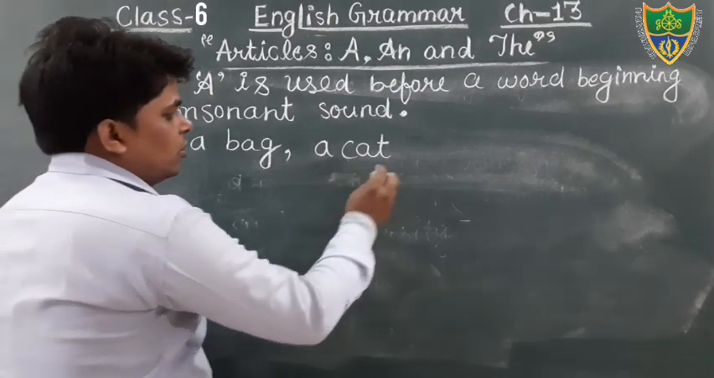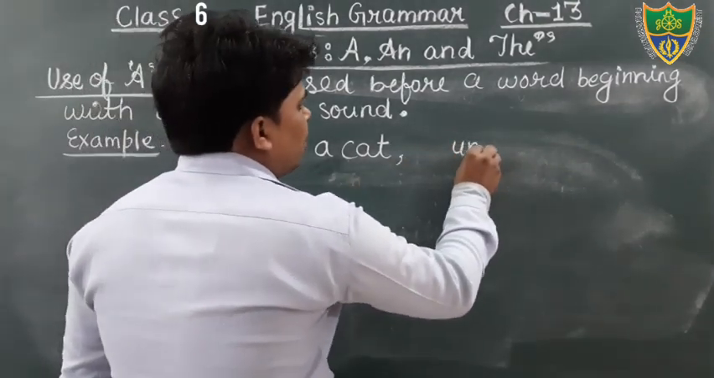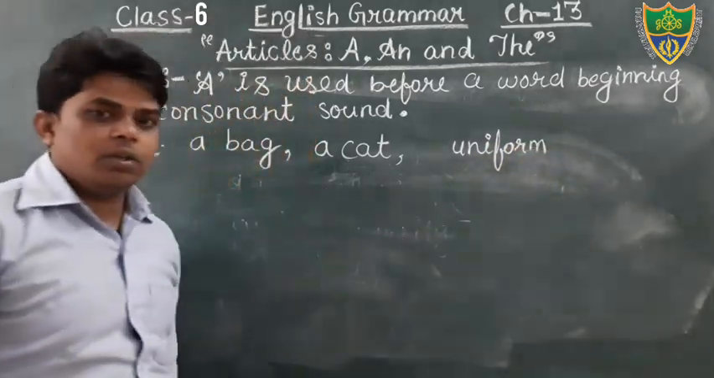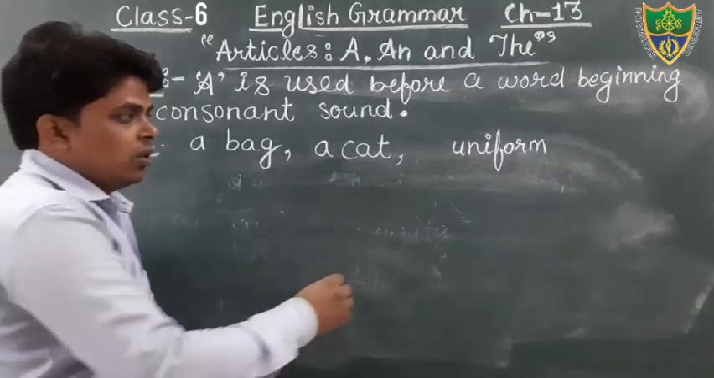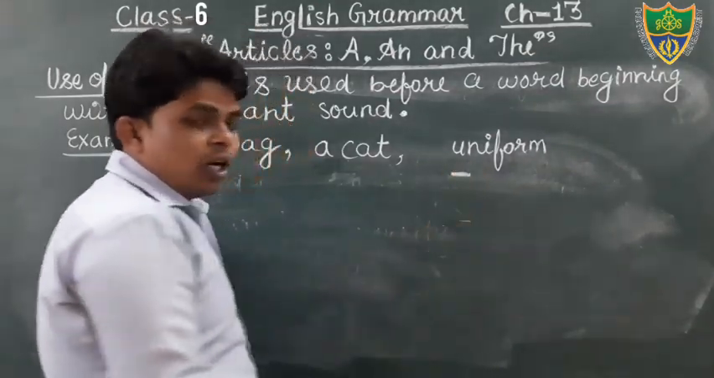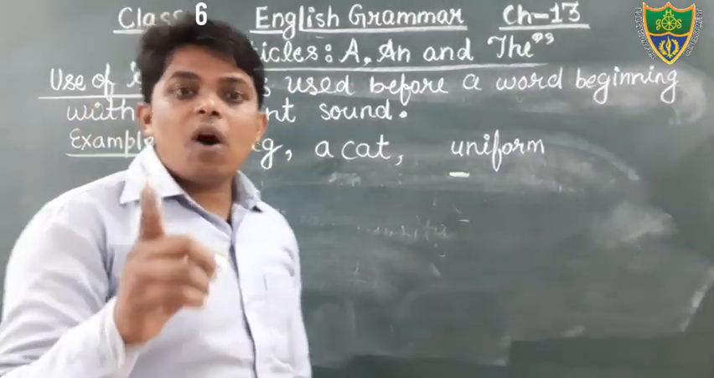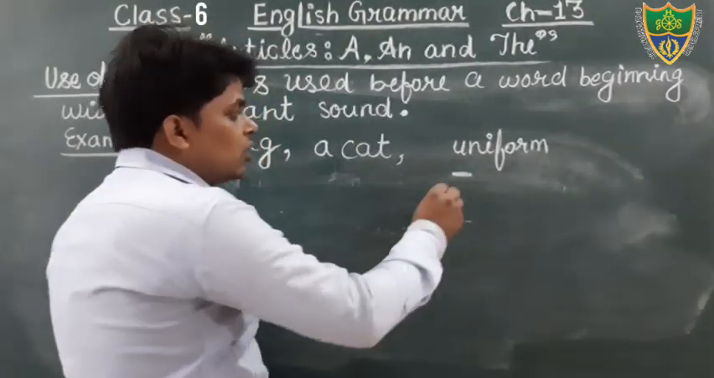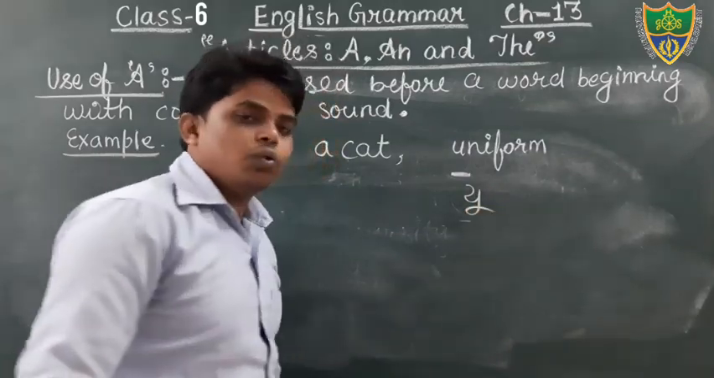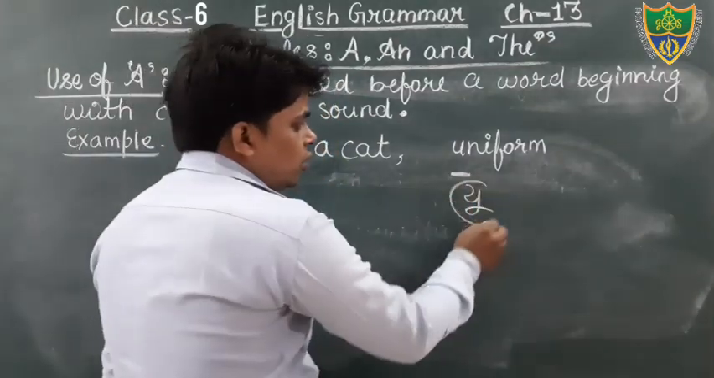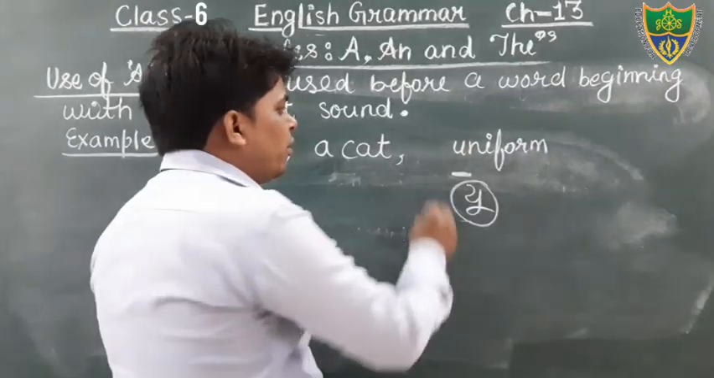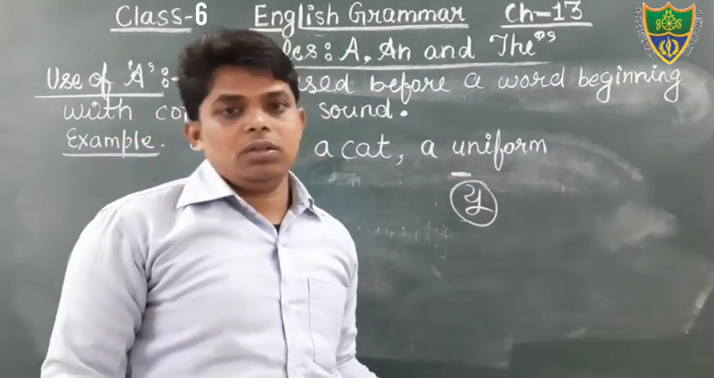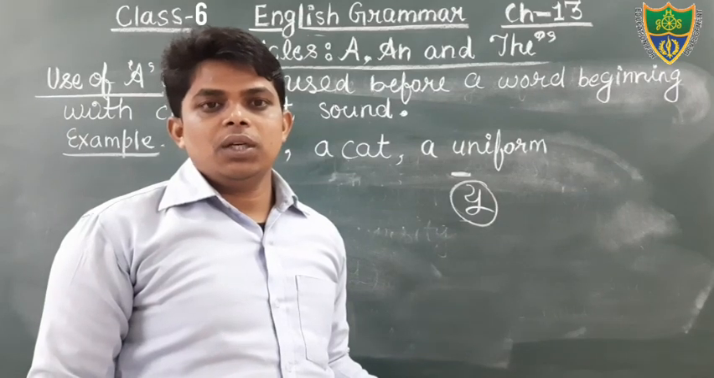Just say, students, uniform. Uniform. That is very, very important. You must pay attention here. Just see, U. The word U is what? Vowel in English language, but the sound is U. That is consonant in Hindi. Therefore, we will use here a. We will check the consonant sound from Hindi vyanjan. Okay?